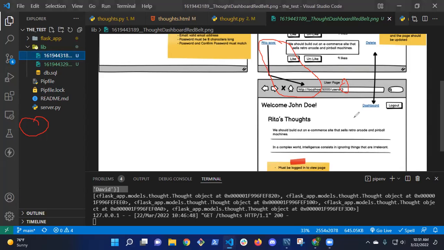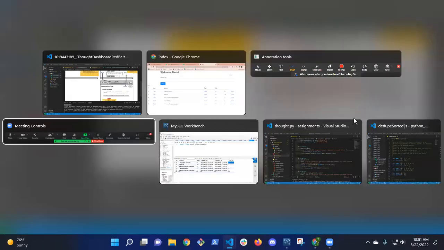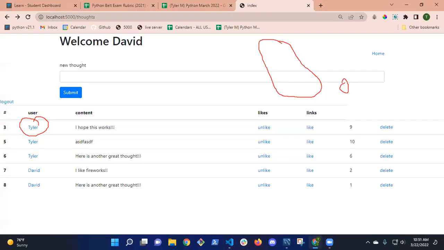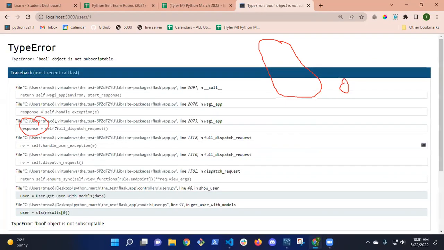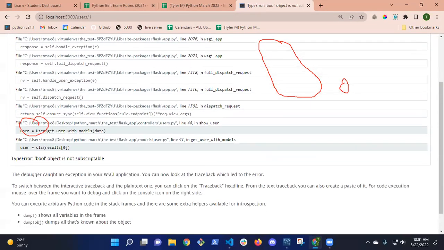Yeah. Okay, so right now, if I go back to my browser and hover over Tyler, where does it go? Oh, it's working. I don't even remember setting that up. So if I hover over Tyler, it's taking me to users / whatever the user is. Let me click it and see what I get, and I get an error, of course. Errors are good, right? They tell us what to do. So let me get my drawings out of there. What's my error? What's going wrong?